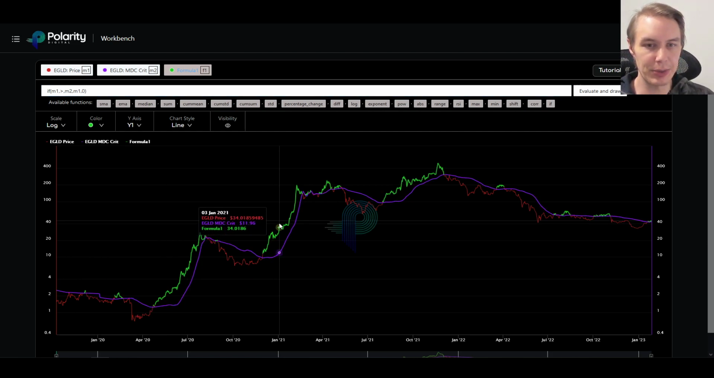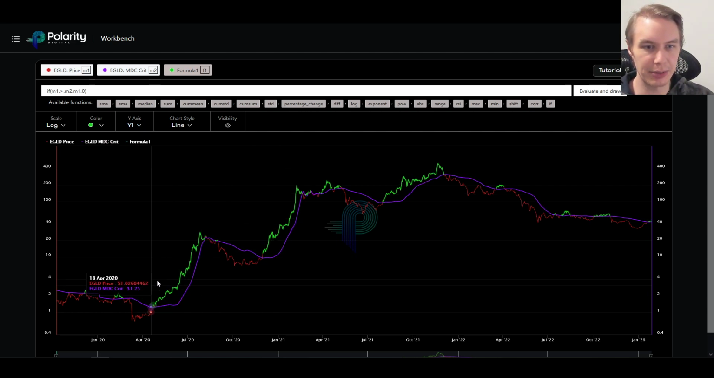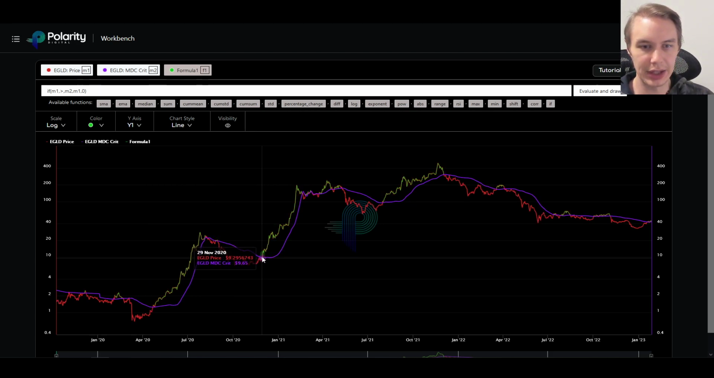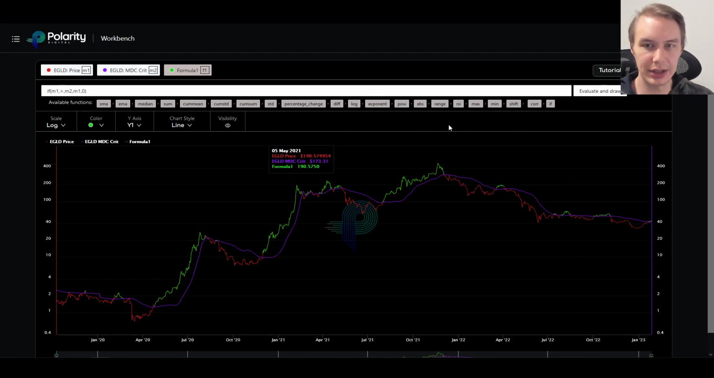And what will end up happening is when you do that and you set it to be in the log scale and then to be on the same y-axis as M1, so that would be Y1, what you'll end up getting is this really nice chart where you have green when the price is above the purple line, red when it's below the purple line. So if you want to make that for yourself, that's how you can go ahead and make that.